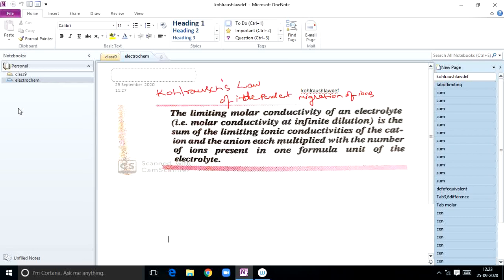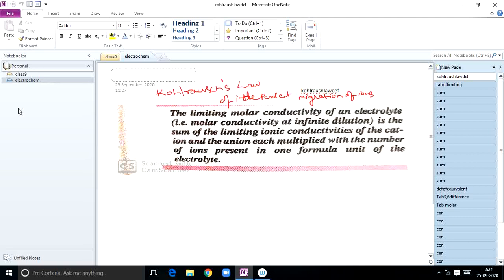Infinite dilution means V tends to infinity, that means zero concentration. At infinite dilution, when the dissociation of an electrolyte is complete, when an electrolyte undergoes dissociation, it splits into individual ions, and each and every ion makes a definite contribution towards molar conductivity of the electrolyte, irrespective of the nature of the other ion, whatever it may be, with which it is associated.